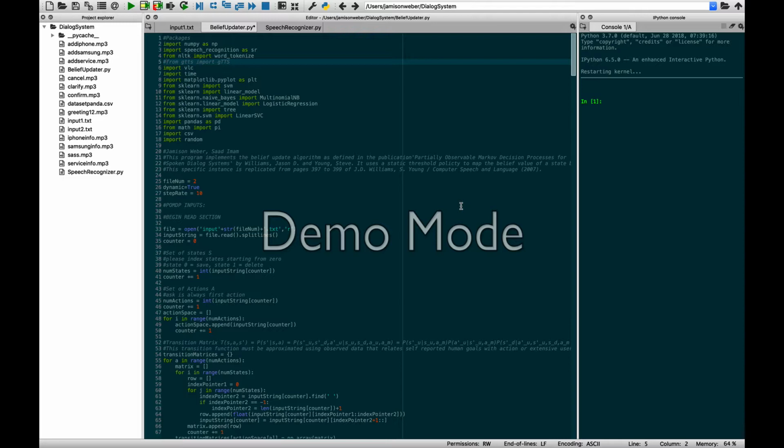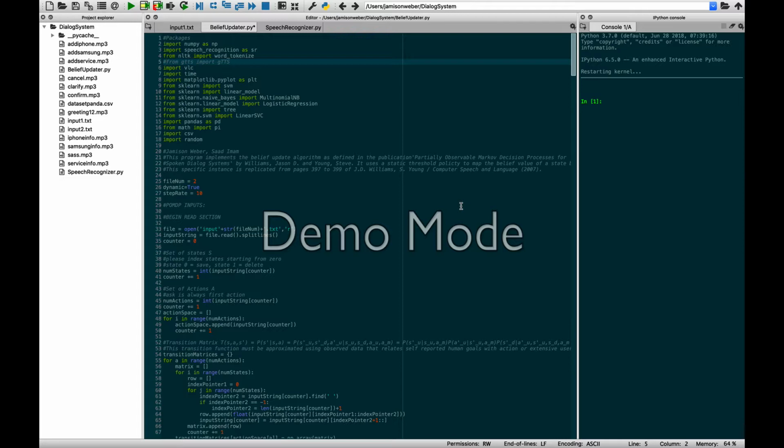So here, we have created a spoken dialogue system with 8 different states. It's a customer service agent. It's essentially here to help you purchase some sort of phone, either an iPhone or a Samsung phone.